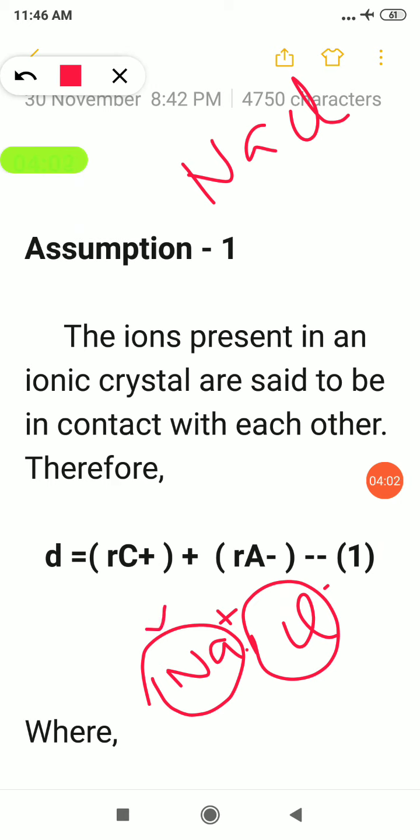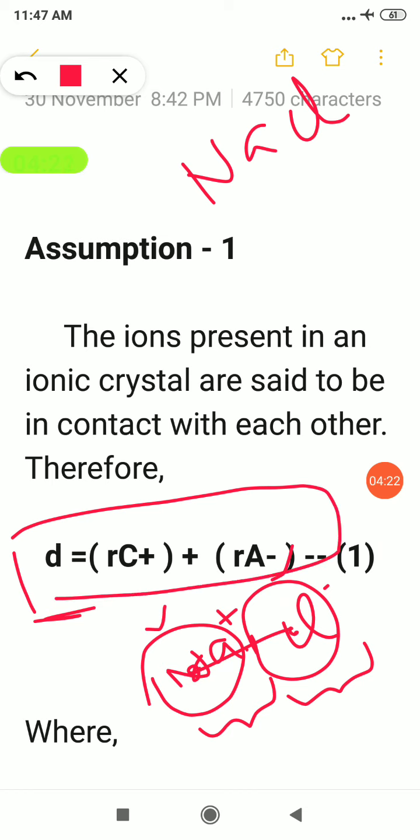So a cation and anion are in contact with each other. Therefore d, the internuclear distance between sodium and chloride ion, will be equal to the radius of sodium plus the radius of chlorine. So we can write d is equal to rC plus rA.